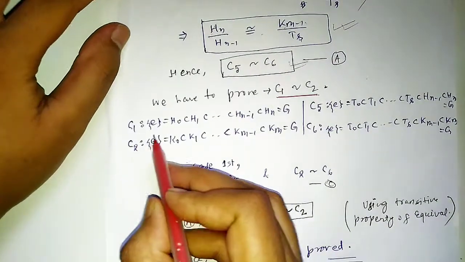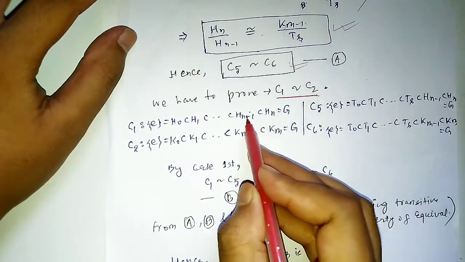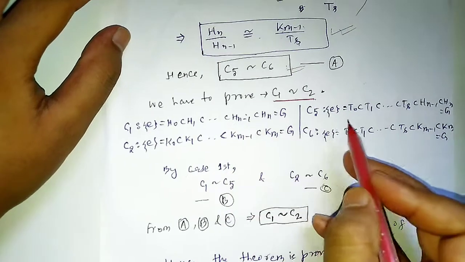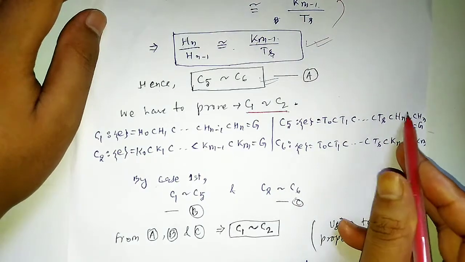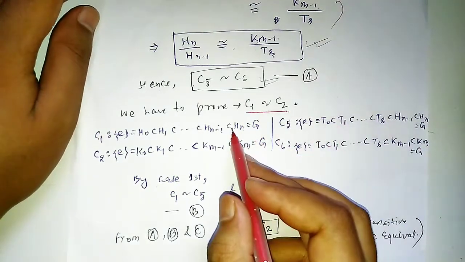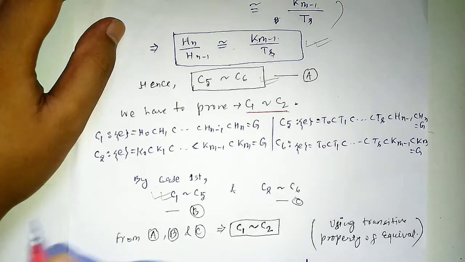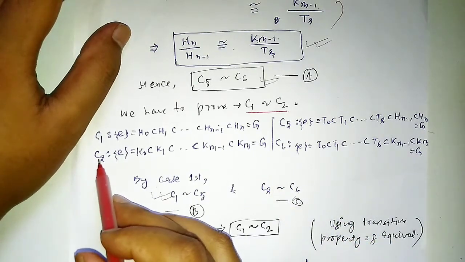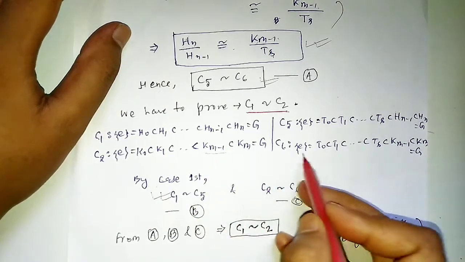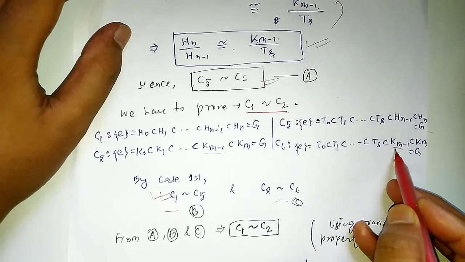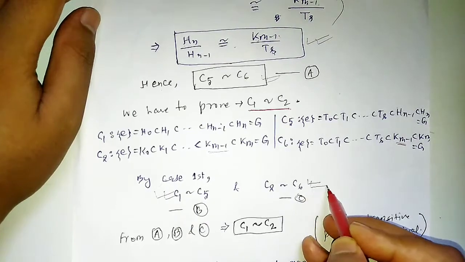Here we can note that in C1 the second subgroup from this side, 1, 2, is Hn minus 1, and in C5 also the second subgroup from this side, first, second, is Hn minus 1. Both are equal. So C1 and C5 will be equivalent from our first case. Similarly, in C2 the second subgroup from this side is Km minus 1, and the second subgroup from this side is also Km minus 1 in C6. So C2 and C6 will be equivalent.